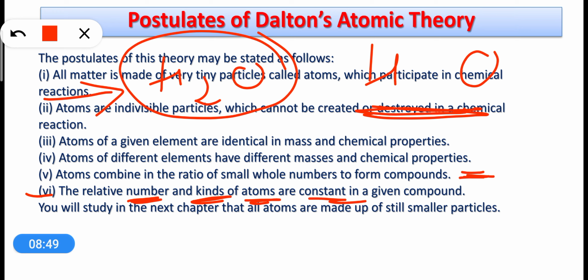So the type of atoms is always constant in a compound, and the number of atoms is also constant. For example, in one molecule of H2O there are always two atoms of hydrogen and one atom of oxygen. So the number and the kind of atoms are always constant in a compound.